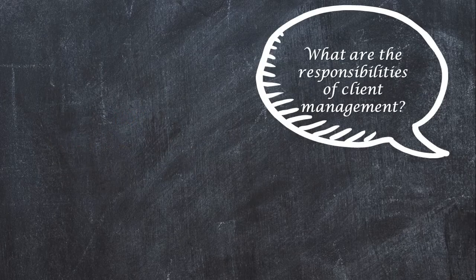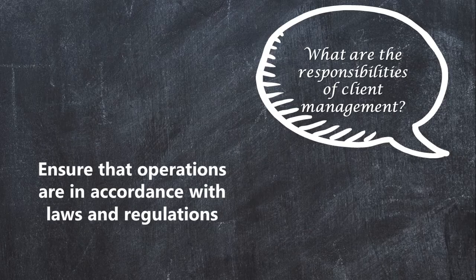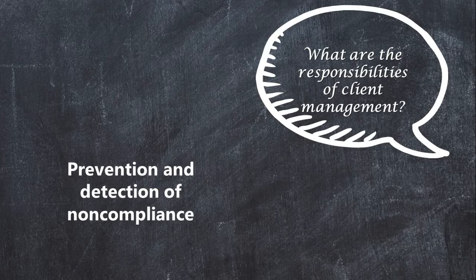It is the responsibility of management, with the oversight of those charged with governance, to ensure that the entity's operations are conducted in accordance with the provisions of laws and regulations, including compliance with the provisions of laws and regulations that determine the reported amounts and disclosures in the entity's financial statements. It is also their responsibility to prevent and detect non-compliance with laws and regulations. Very similar to their responsibilities for fraud and error, right?